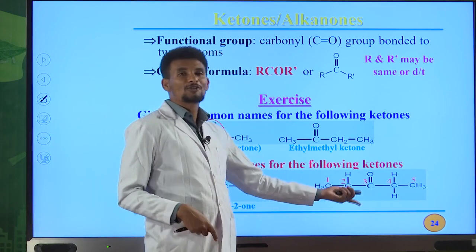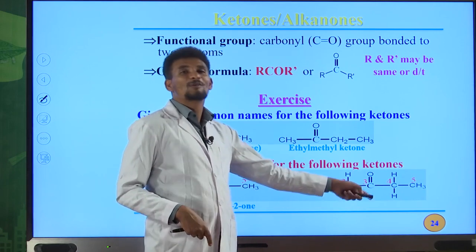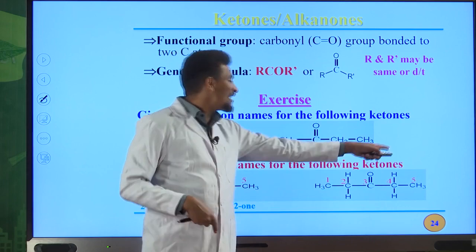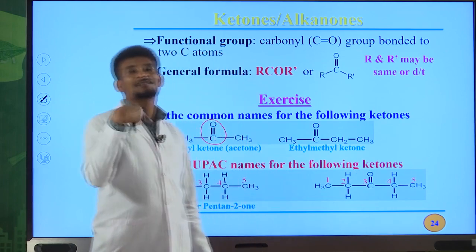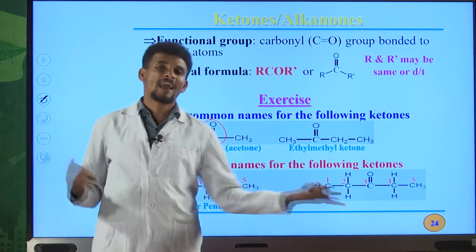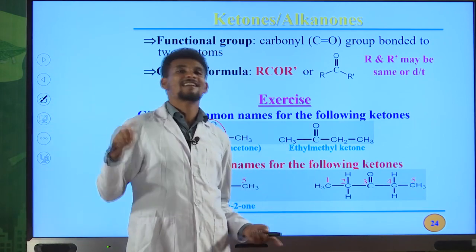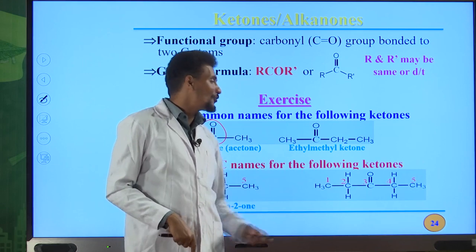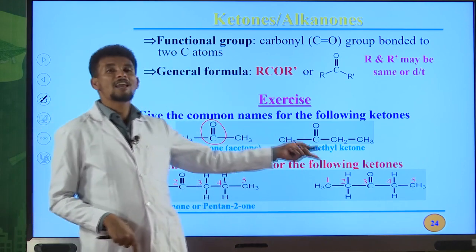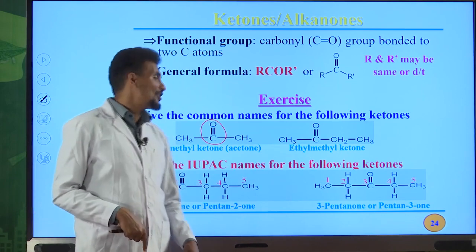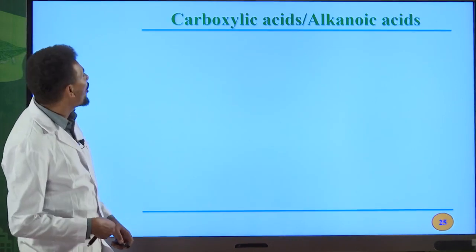What about the IUPAC name for this compound? We have the carbon to oxygen double bond on the third position, and the longest continuous chain contains 5 carbon atoms. An alkane that contains 5 carbon atoms is pentane. The "e" of an alkane must be replaced by "one". Therefore, the IUPAC name for this ketone is 3-pentanone, or pentan-3-one.